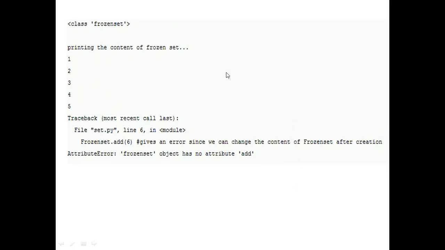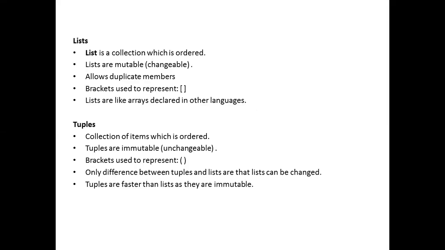Now I'll show you the differences between all four different types of data structures. What is a list, tuple, set, dictionary? I just want to summarize. Look at this. List: a collection of items which are ordered. Ordered means that the elements you insert are retrieved by index in the same order in which you inserted them.